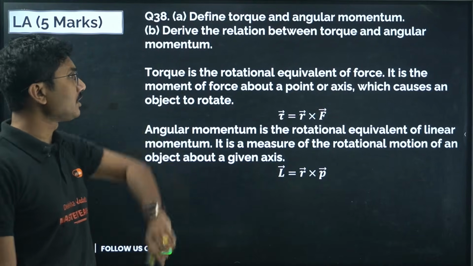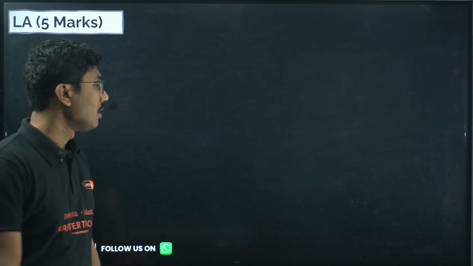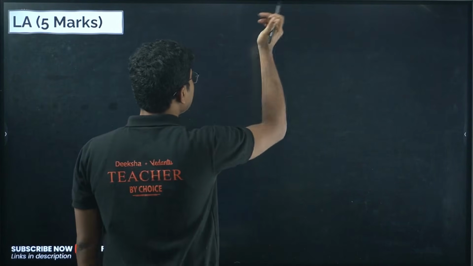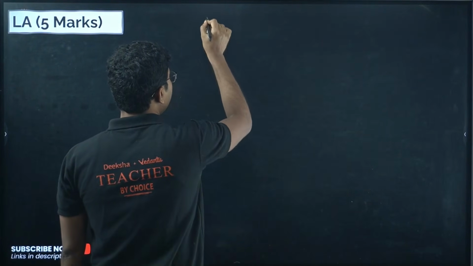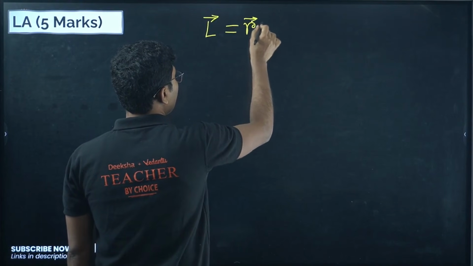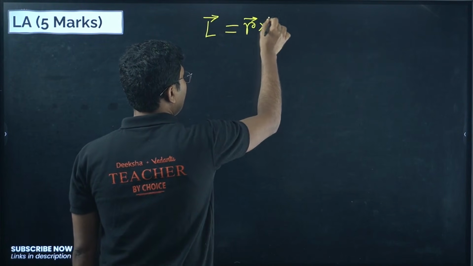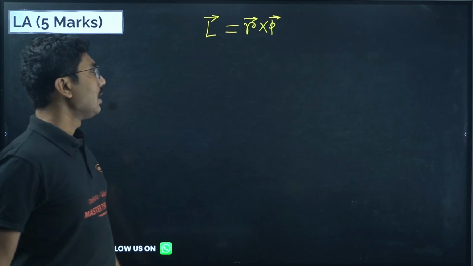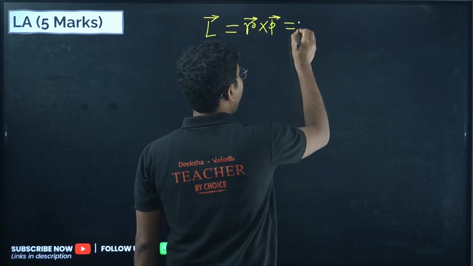Now derive the relationship between torque and angular momentum. We know what angular momentum is. We will start with angular momentum. Angular momentum is r cross linear momentum. And what is linear momentum?